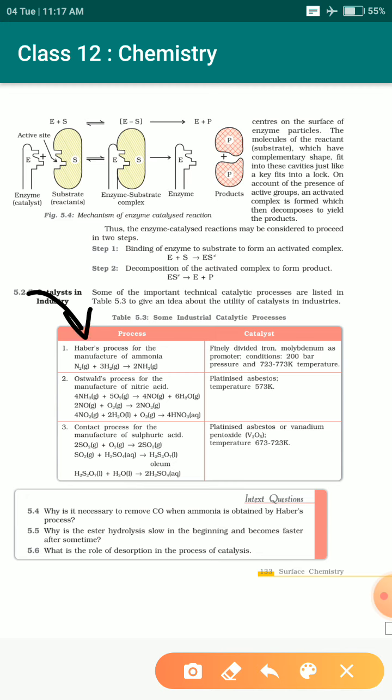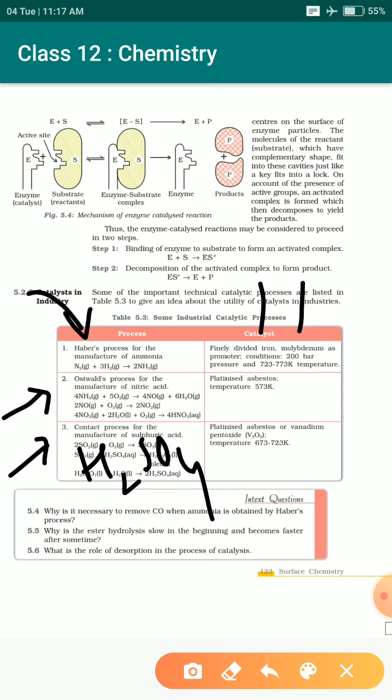So these are several scenarios where catalysts are used. For Haber's process, the production of ammonia, iron and molybdenum are used as promoters. The Ostwald process is the formation of nitric acid, HNO3, and for that, asbestos is used as the catalyst. The contact process is used for the production of sulfuric acid, using vanadium or asbestos.